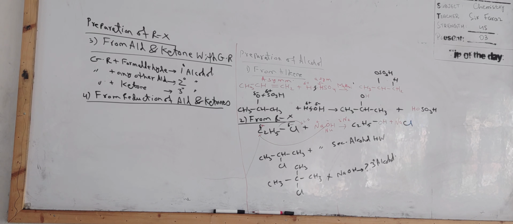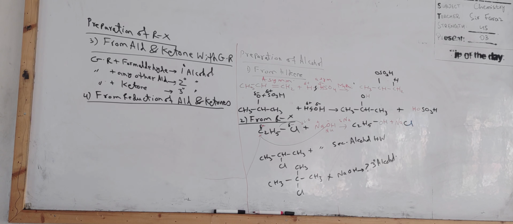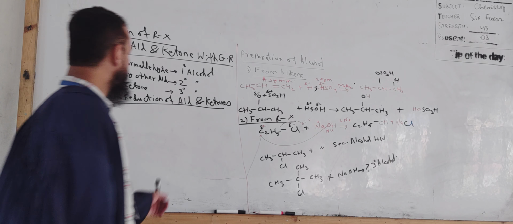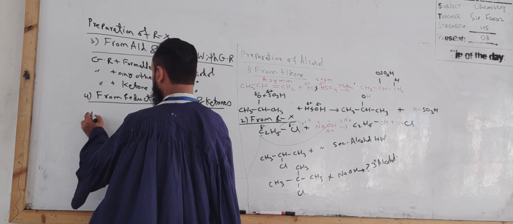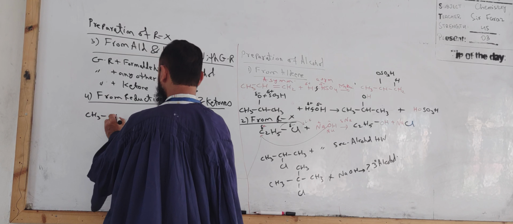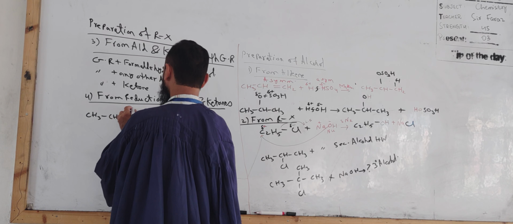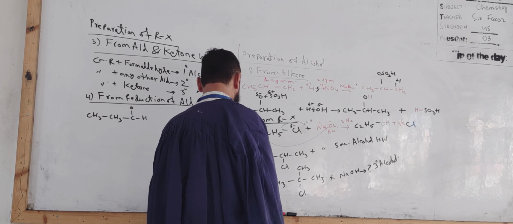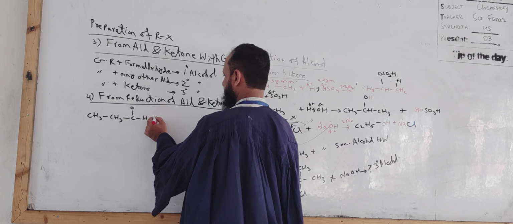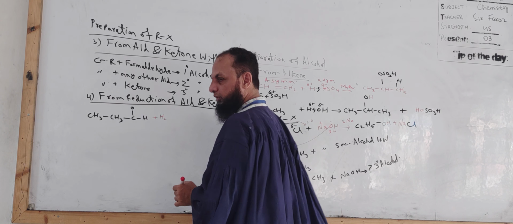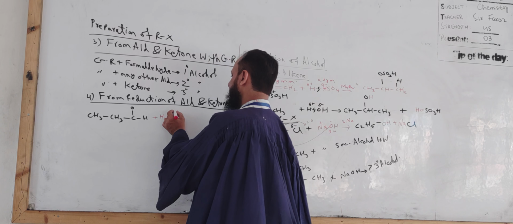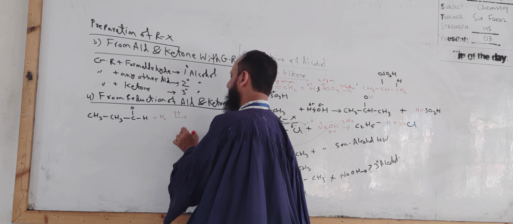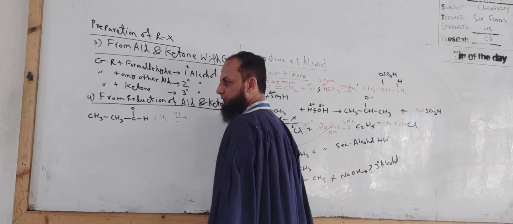For example, if we take the example of aldehyde, any aldehyde we can take, CH3, CH2, COH, and if we react it with hydrogen, by Raney nickel, hydrogen in the presence of platinum as a catalyst and at high temperature.